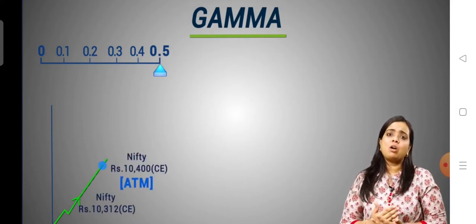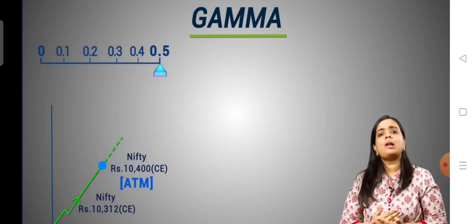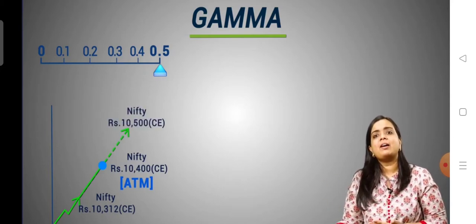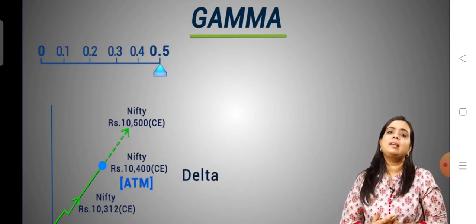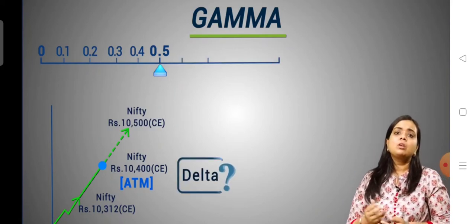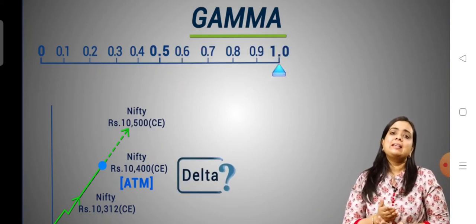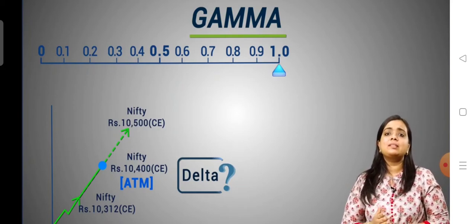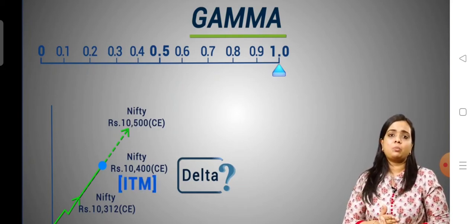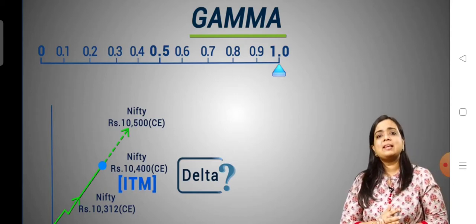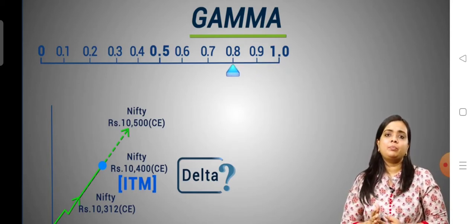And Nifty spot if moves from 10,400 to 10,500, what do you think that the delta value could be? Closer to 1 as 10,400 call is now an in the money call option. Let's say it is 0.8.